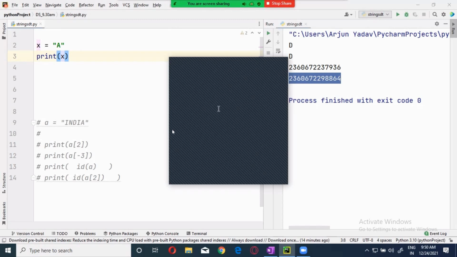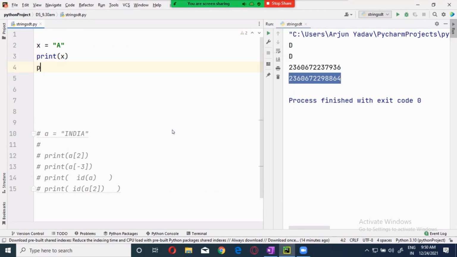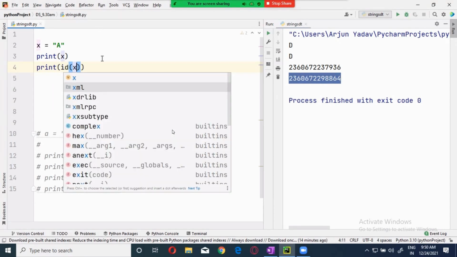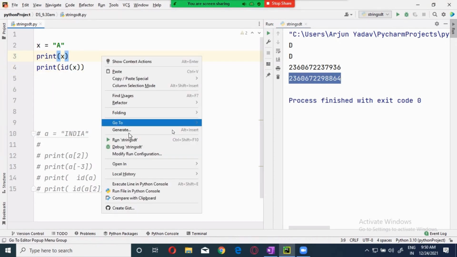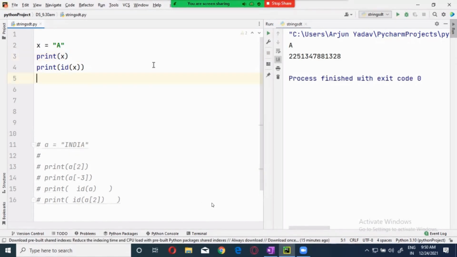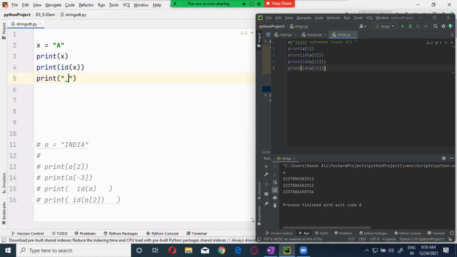Yeah, you can say that, Nazia. It accumulates the different memory locations and keeps them in the string. Now, if I am saying ID of X, here I am going to get some value over here, guys. Now see this. Print. I'm using a separator over here, just some separator so that it is clear.